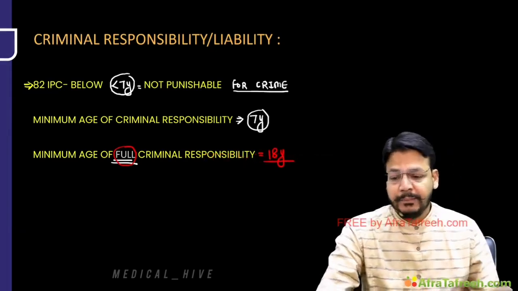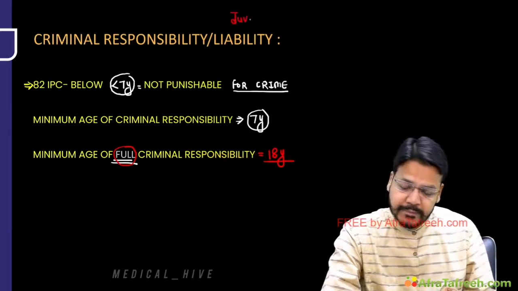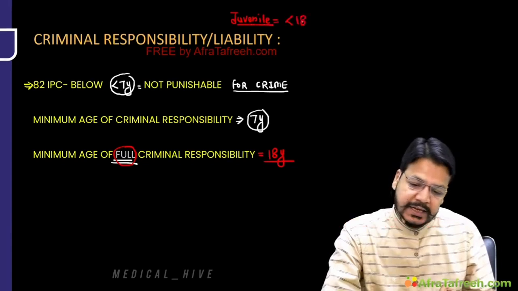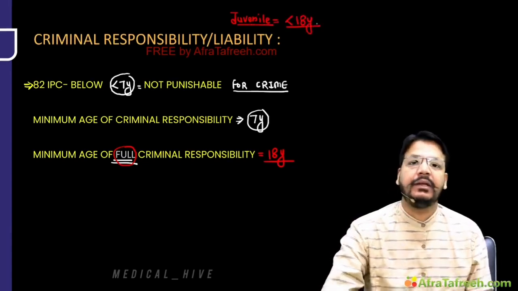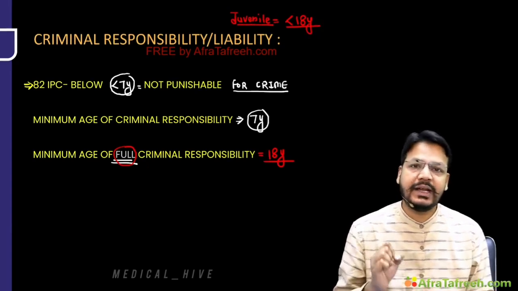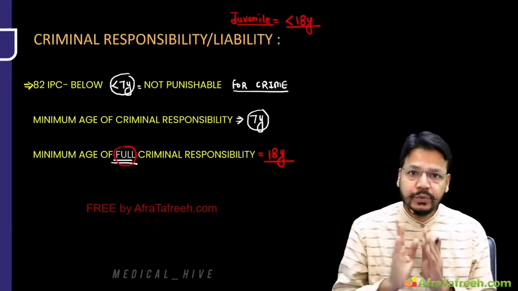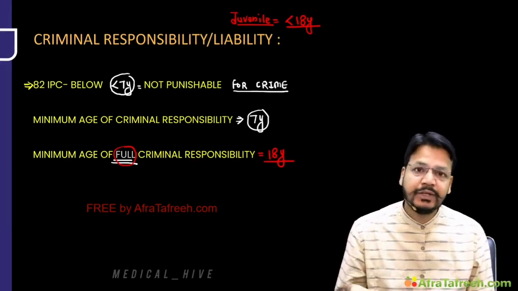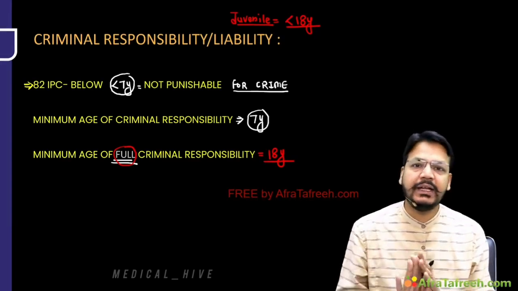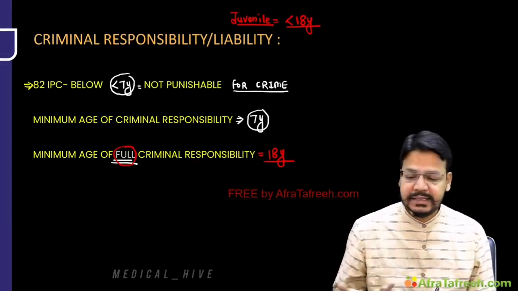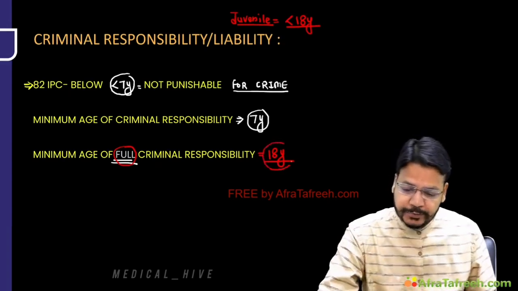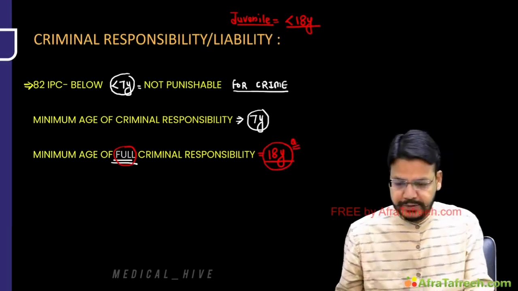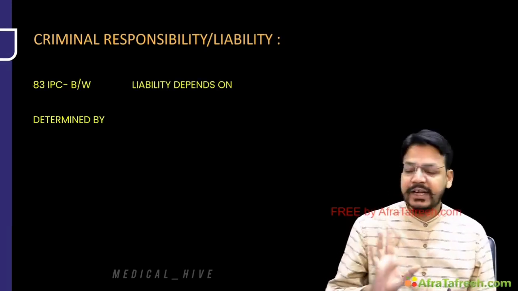Why this one? Because I already discussed, my dear friend, there is a word known as juvenile. A juvenile is any child below 18, and a juvenile gets the advantage of the Juvenile Justice Act. That's why there are two different MCQs. What is the minimum age of criminal responsibility? That is 7 years. And what is the minimum age of full criminal responsibility? That is 18 years. It means above 18, you will be fully responsible for the crime, because below 18 you get the advantage of being a juvenile. Okay, two different words. Now, sir, I have discussed 82 IPC.